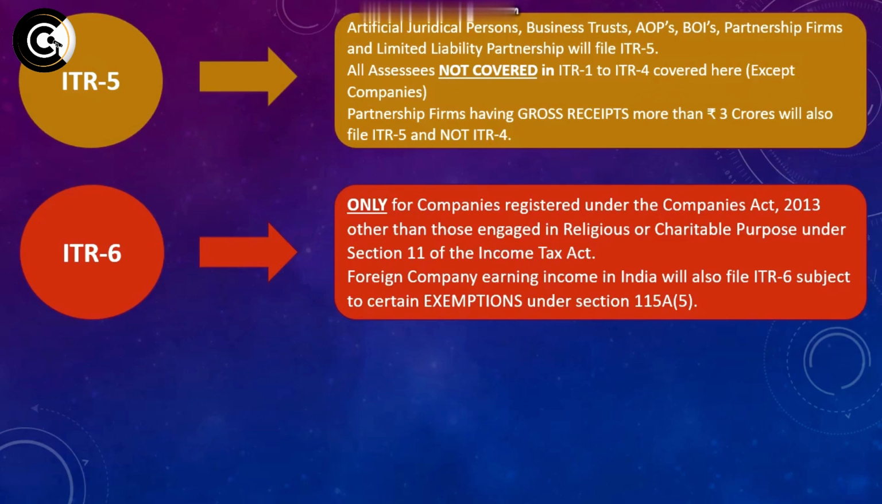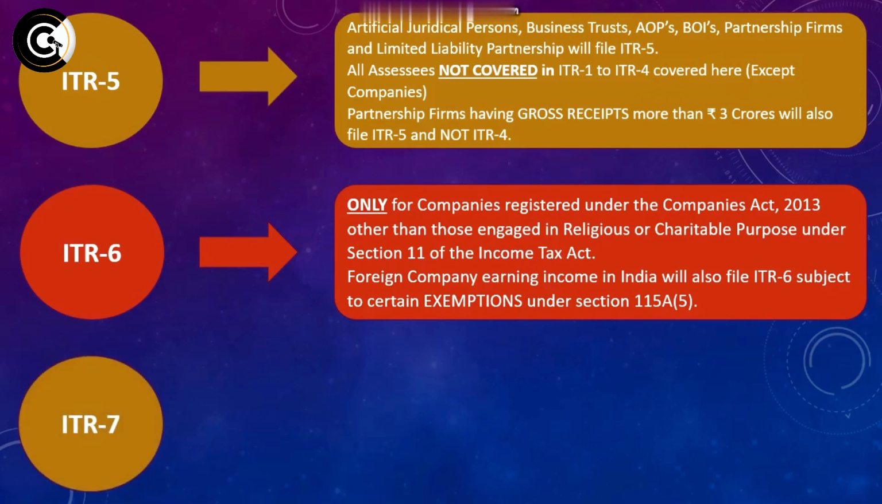Now, foreign company who are earning income in India, they will also have to file ITR 6 provided they do not satisfy any exemptions under Section 115A5. Now, since this video is specifically about the basics of ITR, I'm not going into depth about the exemptions under Section 115A5, which you can certainly get by referring to the Act. But this is just a condition for a foreign company: if they are earning any income in India, but those sources of income are under any one of those mentioned under Section 115A5, then they are exempted from filing ITR 6. I'll try to cover all these exemptions under Section 115A5 if it is feasible.